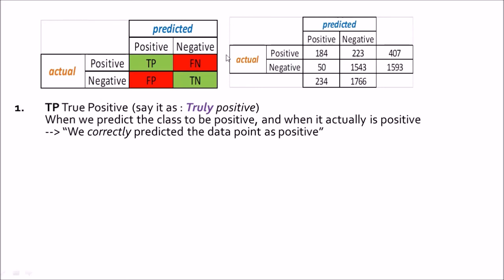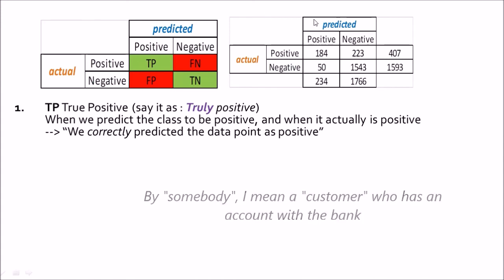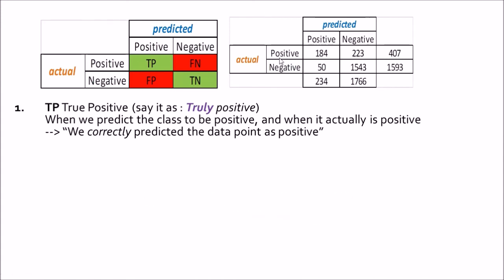positive. This confusion matrix was actually derived from a churn modeling dataset which was trying to predict whether somebody would leave a bank or not. The target labels were 1 and 0, whether a person left the bank or did not leave the bank. So what do you think should be the positive label in this case? Well, yes, positive should be a person left the bank and negative would be a person did not leave the bank. In the true positive case, 184 true positives would mean that somebody left the bank in reality and the model also said that they would leave the bank.